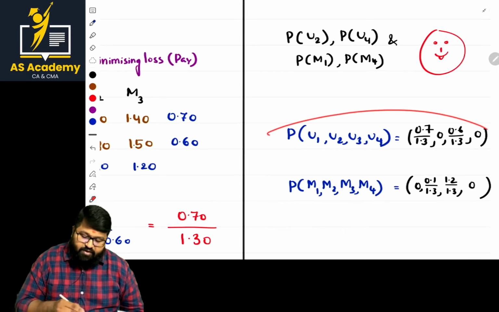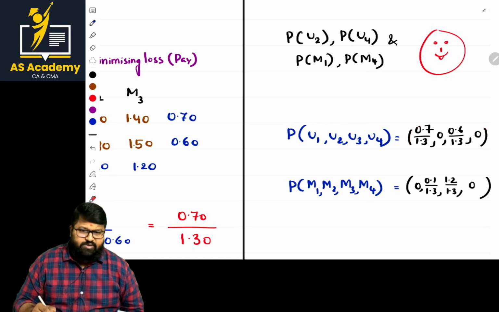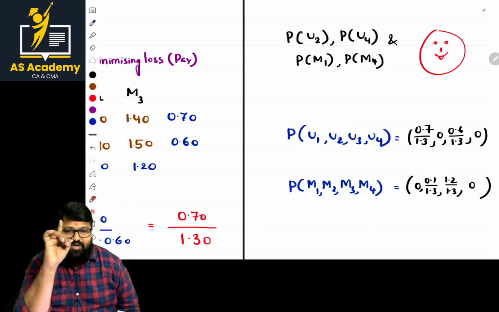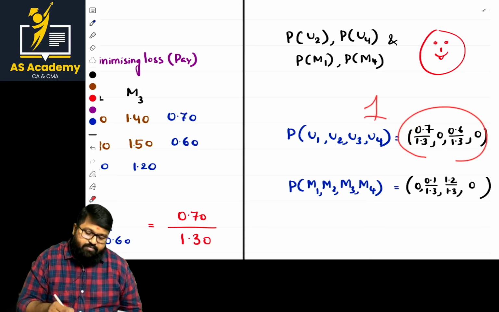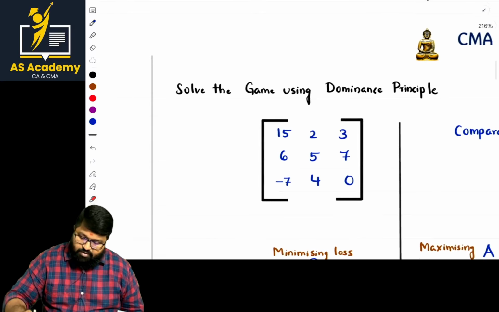So the probabilities for all the values, U1, U2, U3, U4, are the values. Why, sir, why take zeros and all? The sum of the total values of probabilities will be equal to 1. Now, if you add this, you will get 1 basically. So for the remaining ones, we get only zeros. Let us go to the next problem.